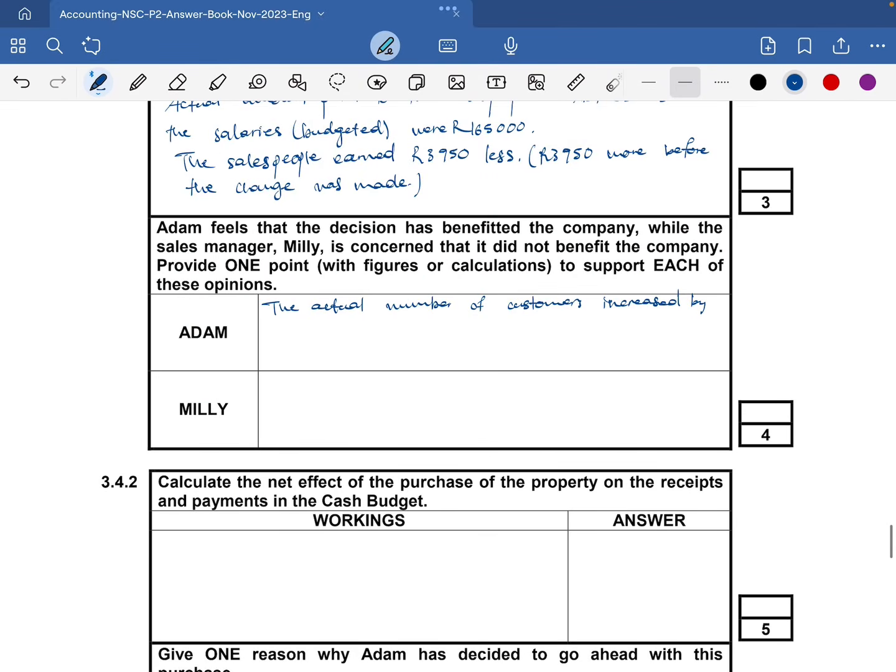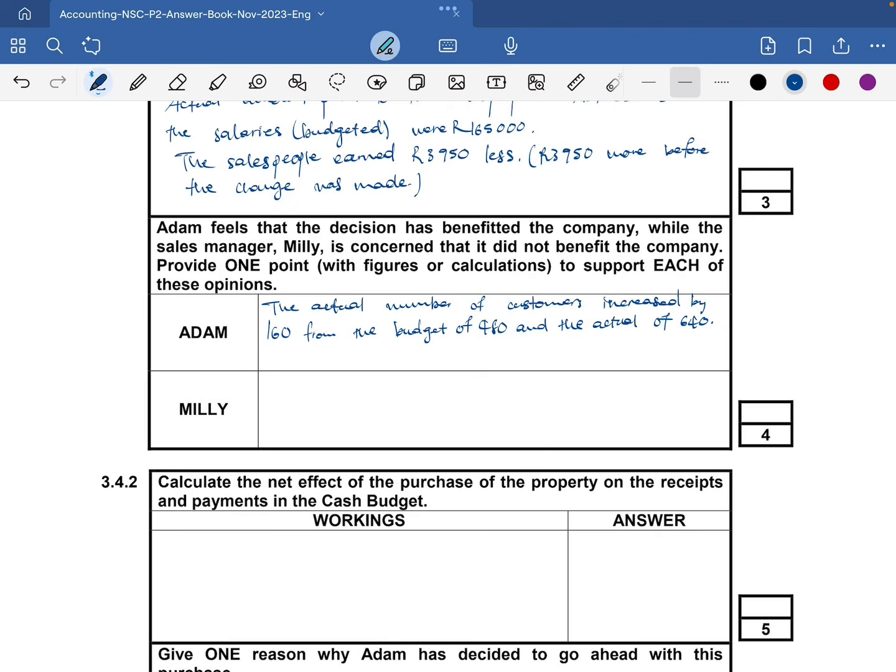So it increased by 160,000 from the budget of 480 to the actual of 640. So we were able to attract many more customers.